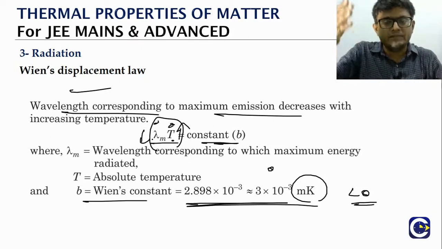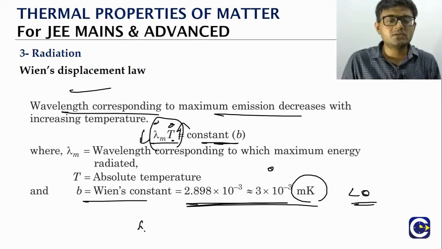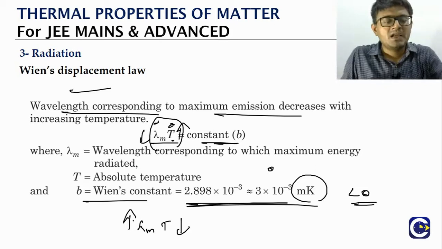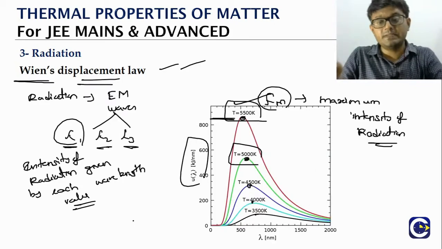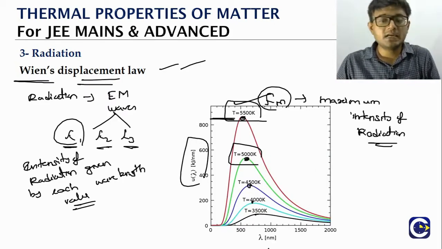Vice versa. If temperature is decreasing, look at this now, if temperature is decreasing means what? Lambda m value will be increasing. Now we'll just go one step back and check from the diagram. Look at this. So what is the conclusion here?